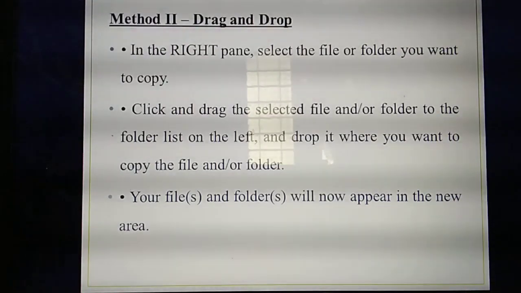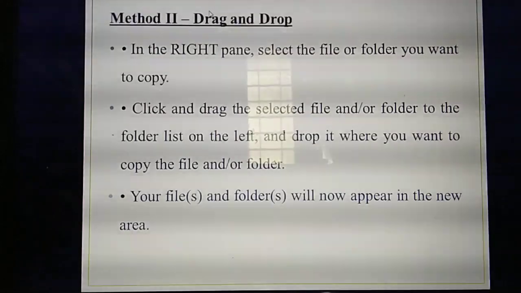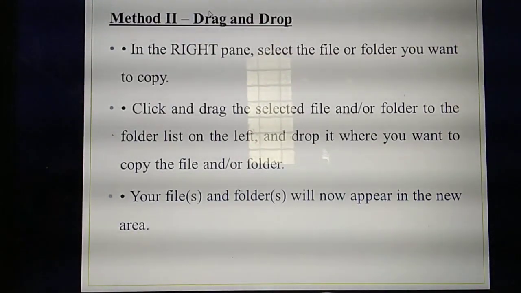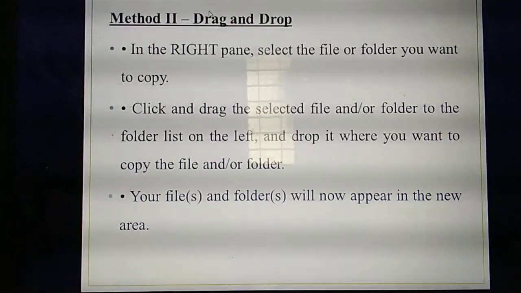Already we have studied drag and drop. Drag and drop I have now explained, it's the same only. You can move the same file from one position to another position. What's the first step you need to do? Click the file, drag the file and move it to another location. Okay, time is over for today's class.